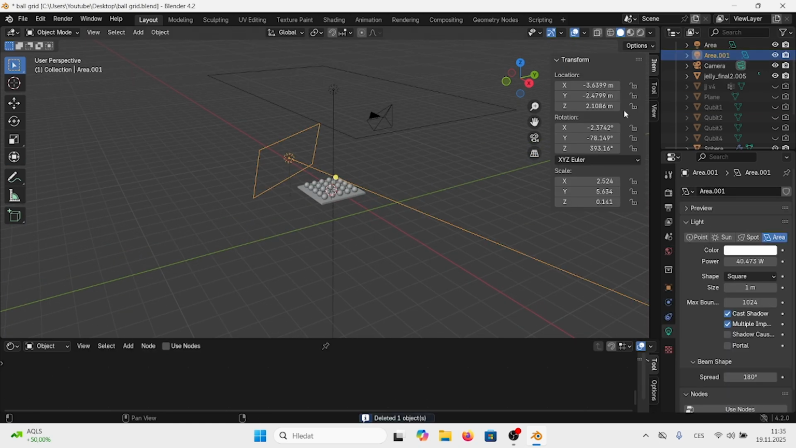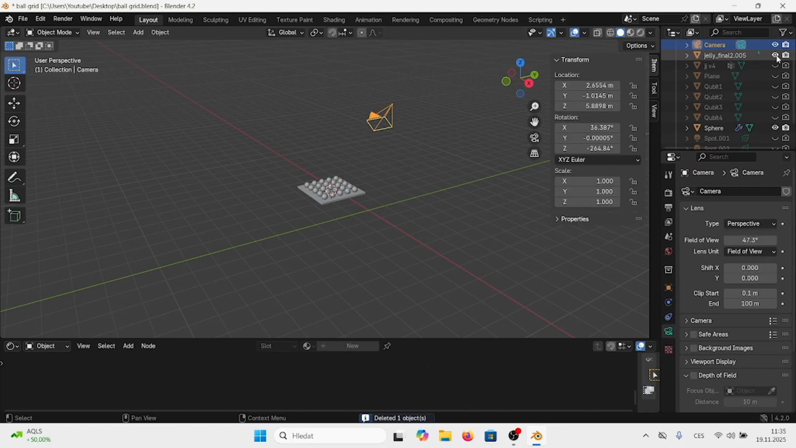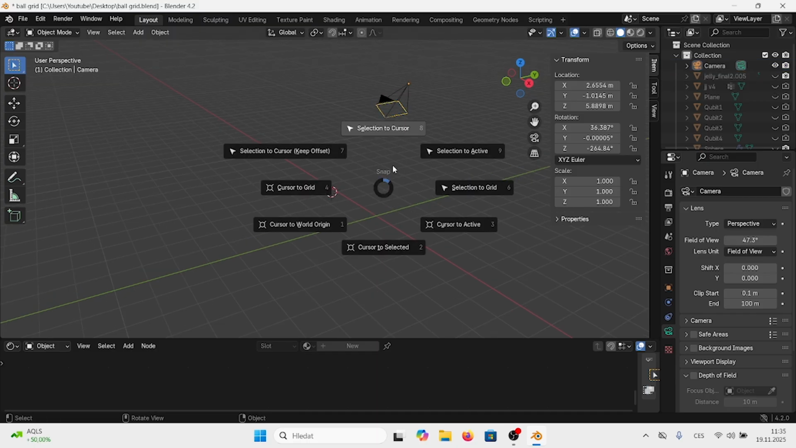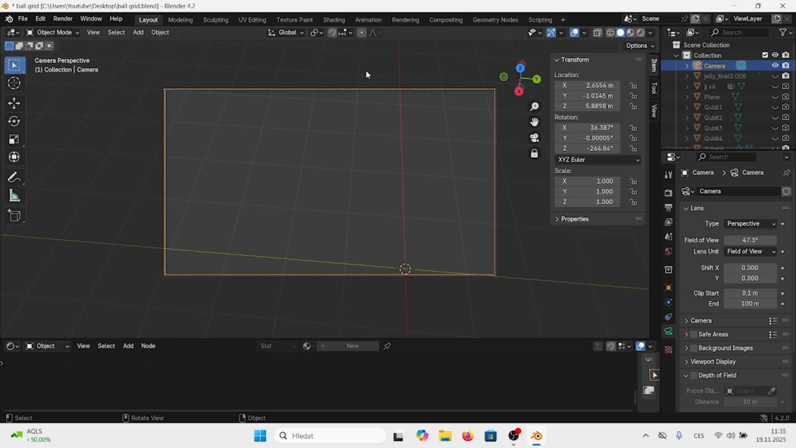Let's just delete this. So this is our scene. We have our camera, which is by pressing 0, we will enter the camera mode, and we can really move